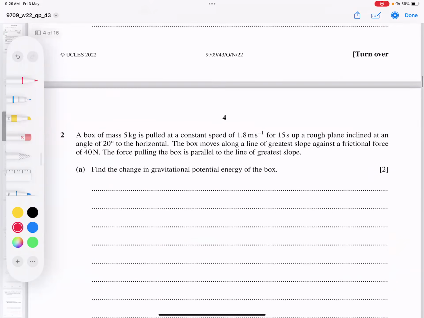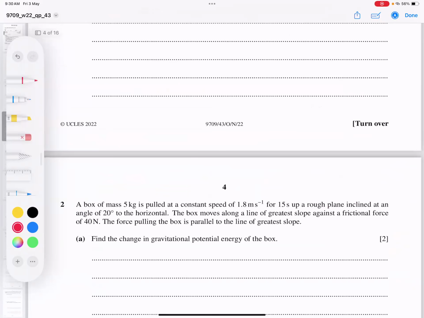Question number next. A box of mass 5 kilogram is pulled at constant speed. Constant speed is 1.8, sorry, and acceleration is confirmed 0. For 15 seconds. So it means for 15 seconds, up a rough inclined plane, and the angle with the horizontal is 20.